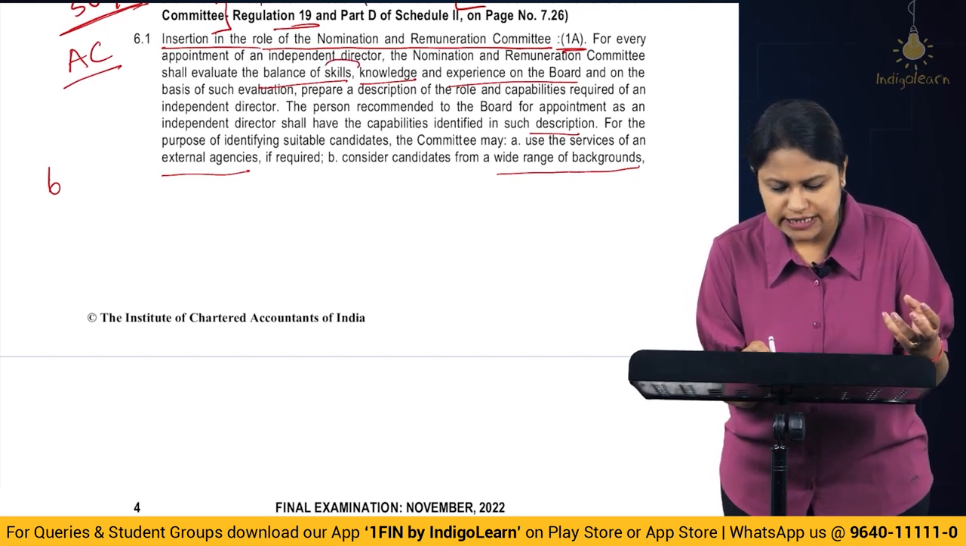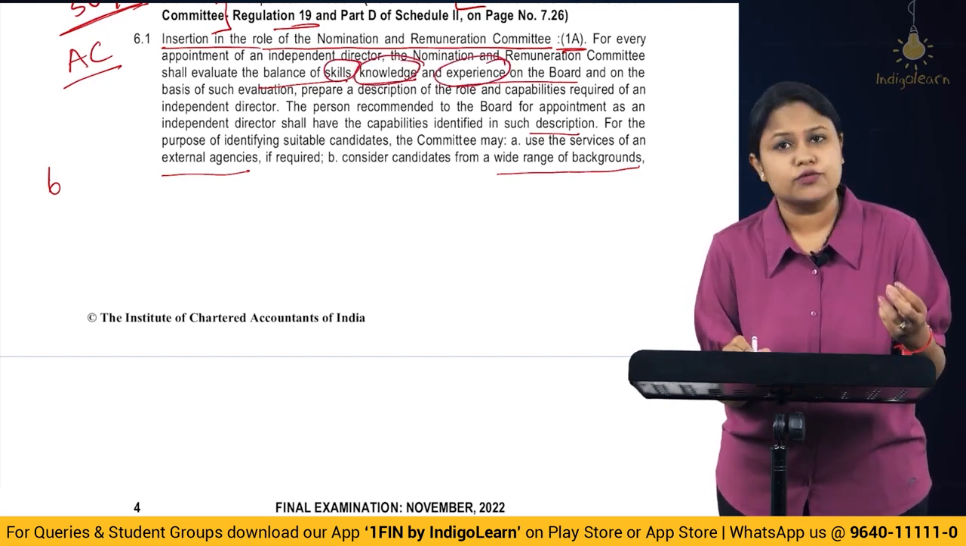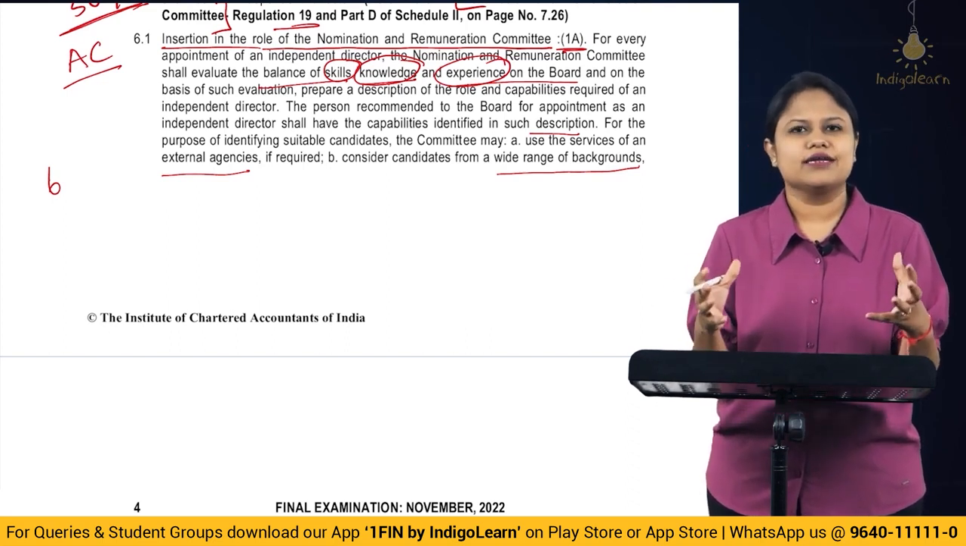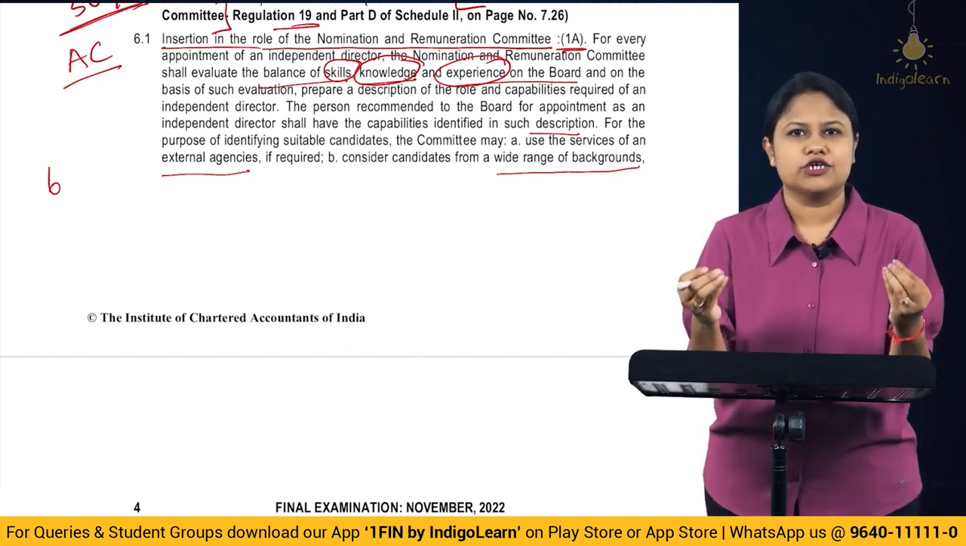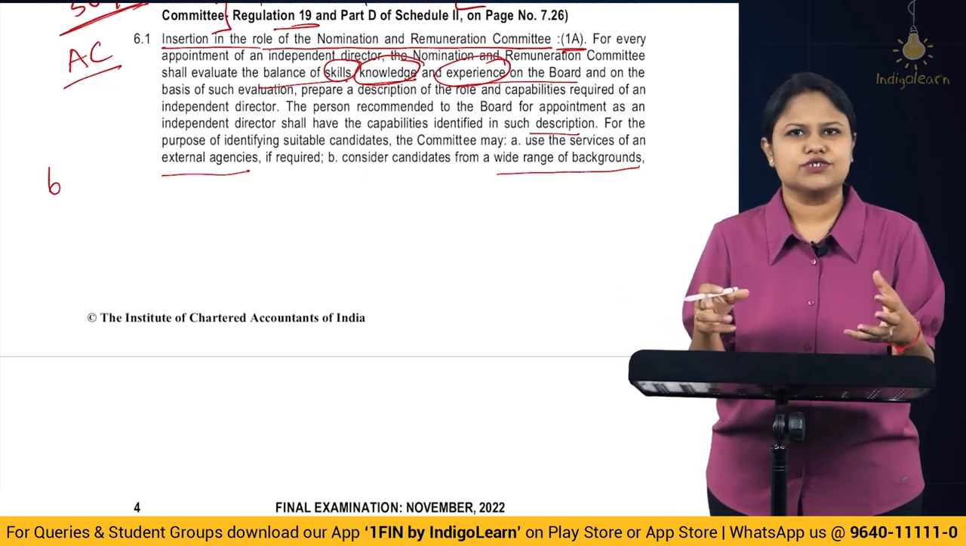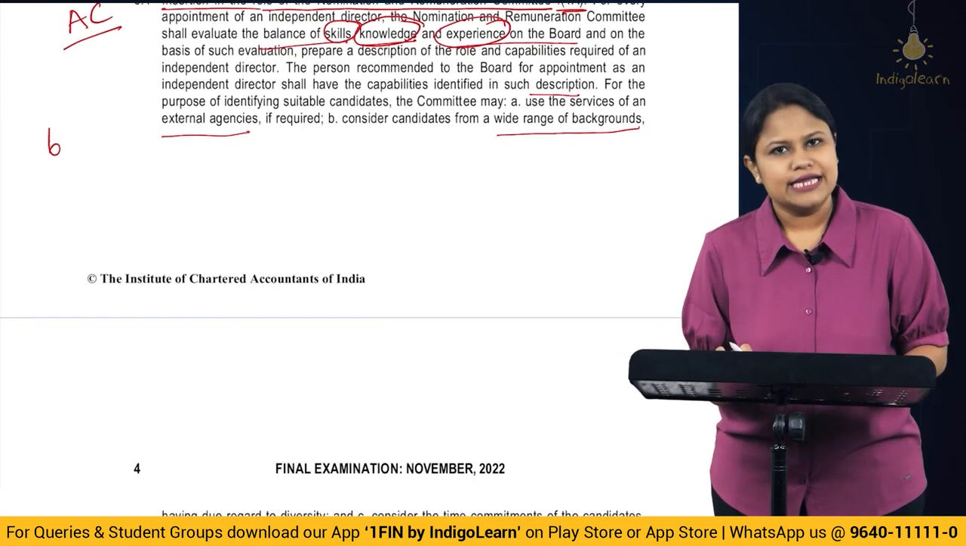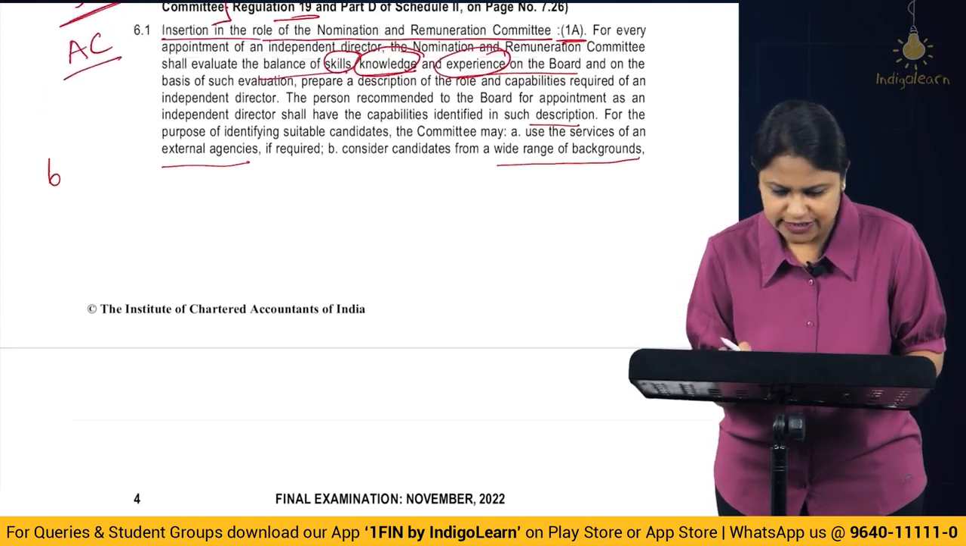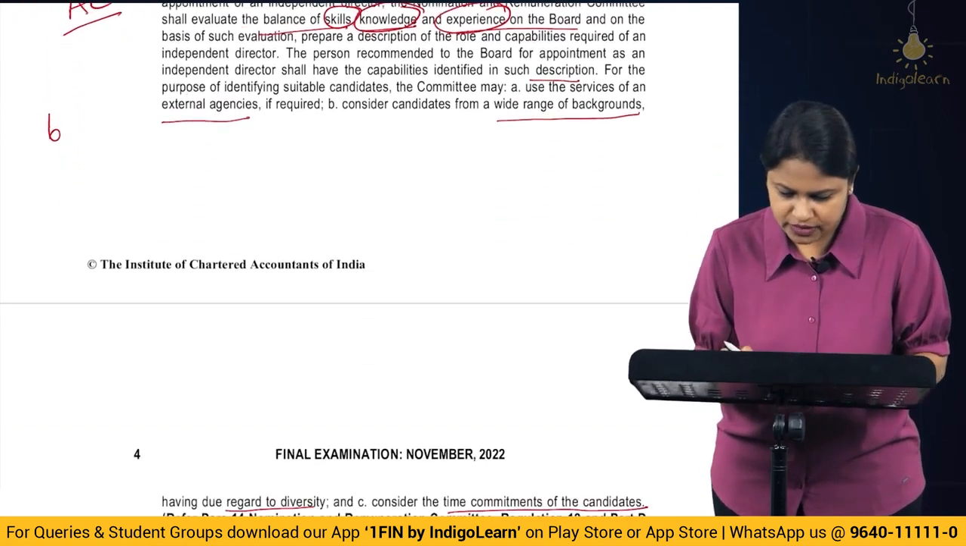That means you give focus on skill, knowledge, experience on the board. You evaluate all of this and then make a description of exactly clearly what kind of role and the capabilities you are looking for. And based on the description, then you are going to look into the suitable independent directors. Alright. So that is what is given as a part of extension in their role.